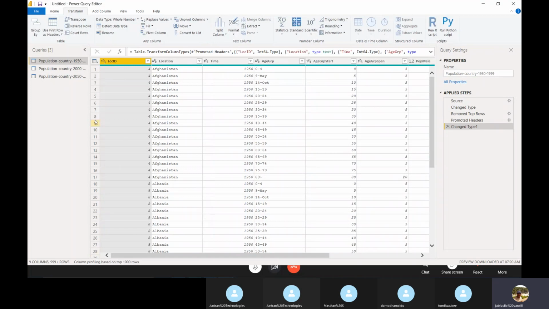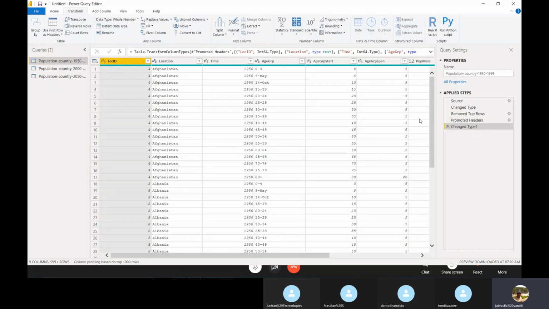Whenever you do some changes, they appear here in applied steps. This is nothing but query folding. Whatever changes you make will come into applied steps. If you want to undo, we do Control Z in laptops, in Excel or Word files. If you made any mistake, you press Control Z, right?